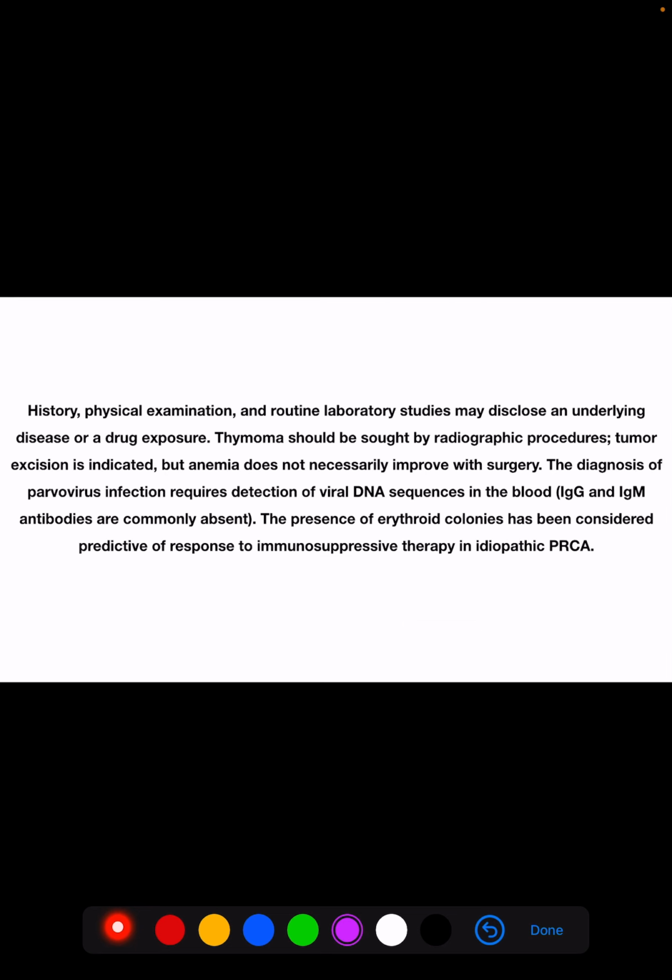Treatment. If we take a history, do a physical examination and routine laboratory studies, it will disclose an underlying disease or a drug exposure. If thymoma is there, we should do a radiographic procedure, and tumor excision is indicated. Even though the thymoma is removed, anemia does not necessarily improve with surgery.